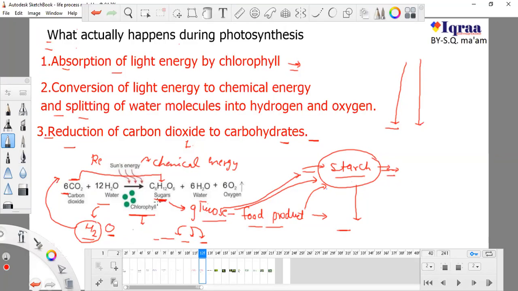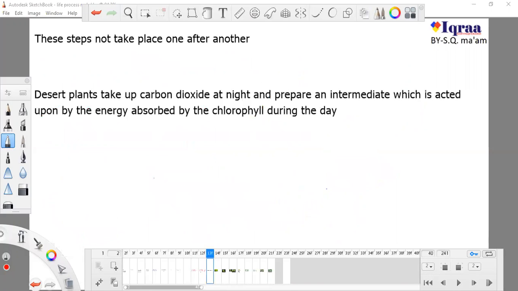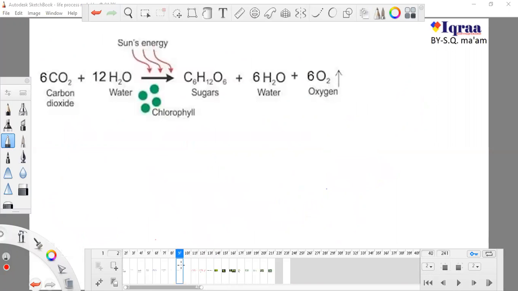And how is glucose formed? The water molecule can be broken down only if sun energy is present. This energy is utilized to break down the water molecule, and the broken down hydrogen is added with carbon dioxide, and after that the carbon dioxide and hydrogen form glucose, and the oxygen will go out in the form of gas. So this is the reaction of photosynthesis.